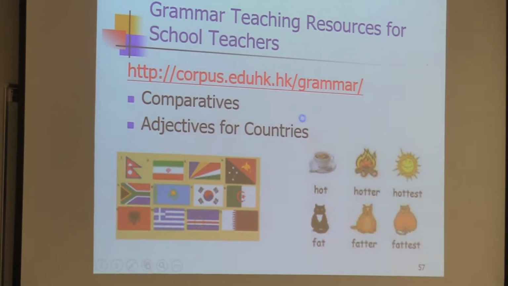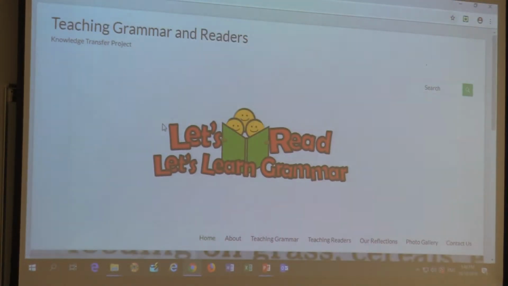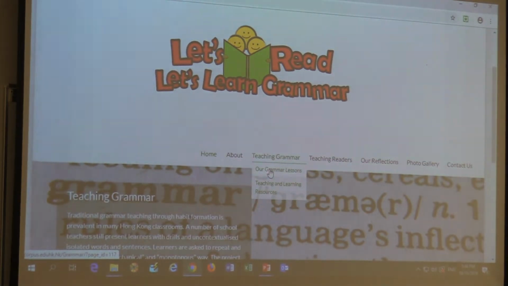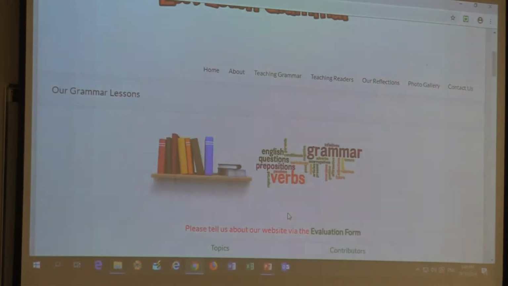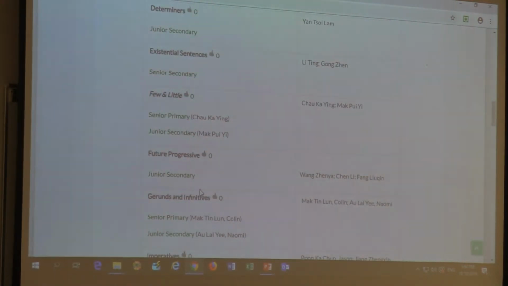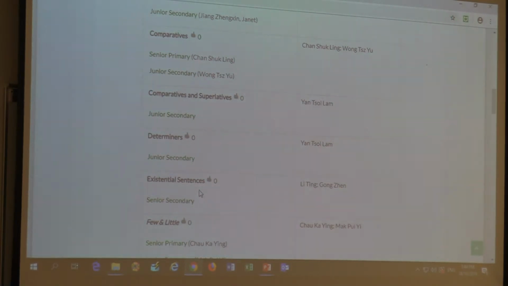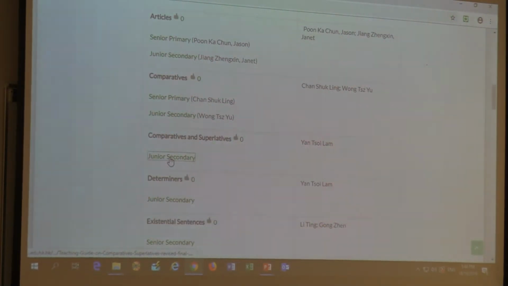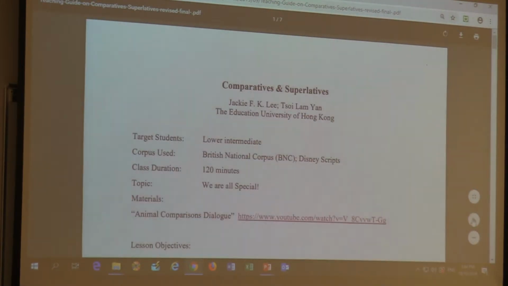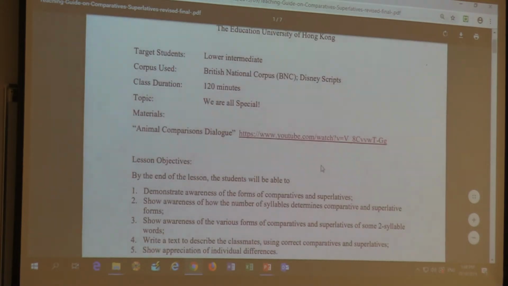And now I would like to talk about one lesson plan. Okay, this one, that includes the problem-solving stage using corpus, designed by Choi Lam and me.